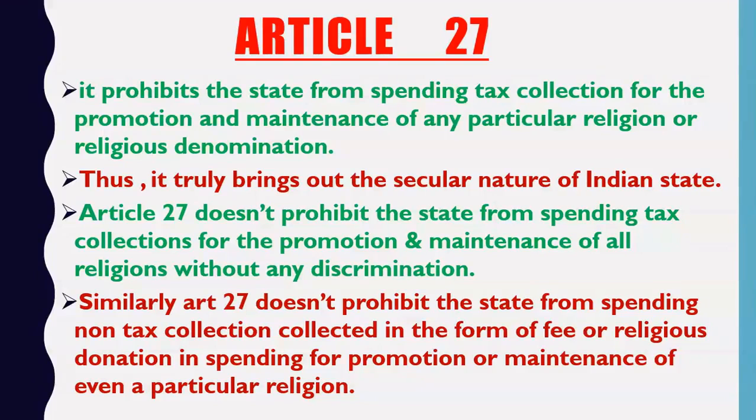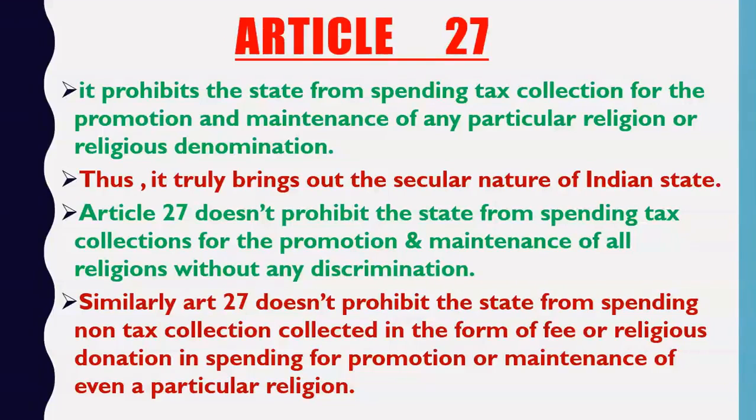everyone about the religion, and there was an entry fee of rupees 100. And suppose 10,000 people joined the seminar. So how much money is collected? When you multiply 10,000 with 100, you will get that 10 lakh rupees is collected. Now government can use this 10 lakh rupees for the promotion of the Hindu religion only.